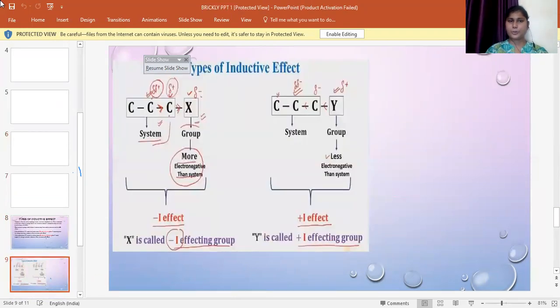Here is an example to show how the positive and the negative group affects the formation of plus and minus I effect. Suppose a carbon atom is bonded to an X, where X is more electronegative than the carbon. If X is more electronegative, we surely see that there is a displacement of the electrons from the covalent bond onto the halogen atom. Therefore, this halogen atom acquires